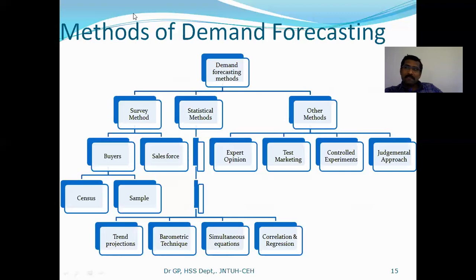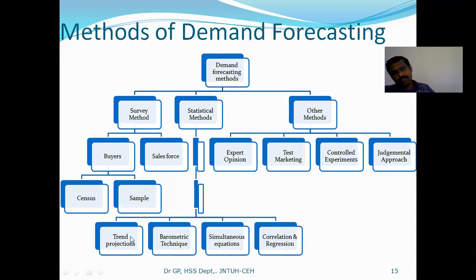Next, coming to the statistical methods. In the statistical methods, you have four different methods: trend projections, barometric technique, simultaneous equations, and correlation and regression. These are the available statistical methods for demand forecasting. Let us come to the trend projections.